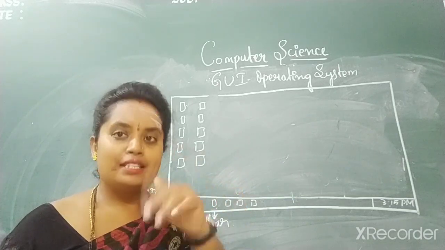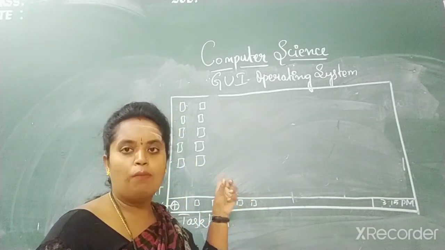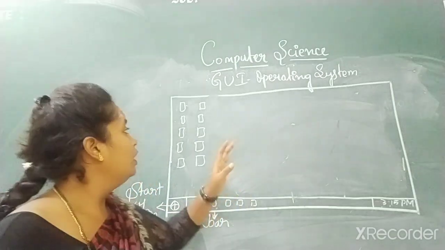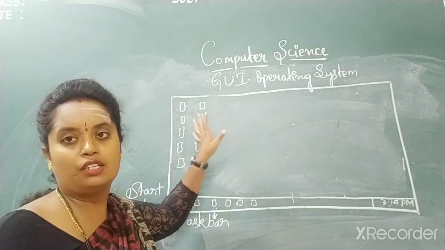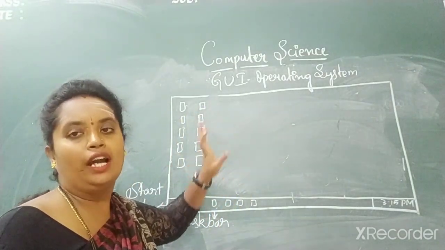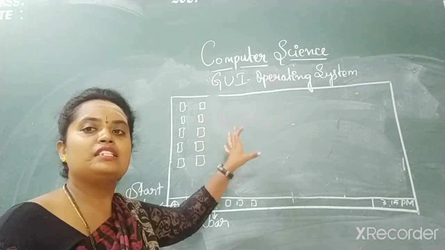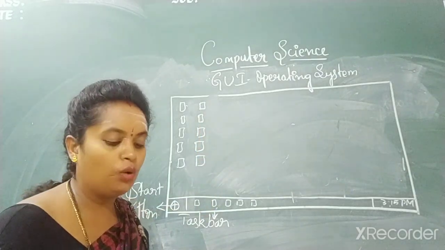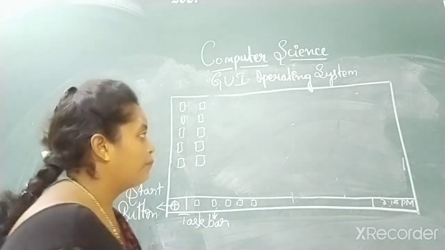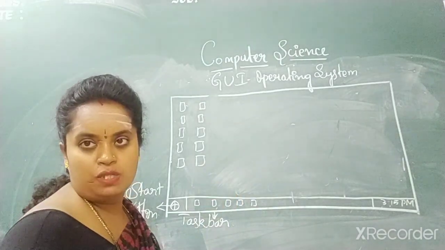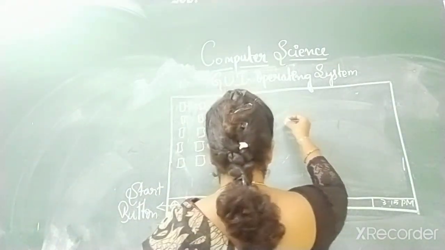Yes or no? In the same way, on your computer desktop screen, sometimes the files and folders will be clumsy or untidy. So how do you arrange them in the proper way? We'll be seeing how to arrange them in the proper way. Right click on the desktop screen. Children, listen.